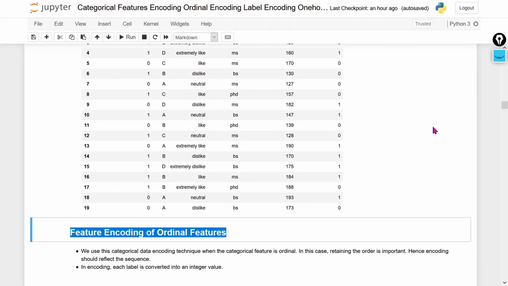Till now we have understood what feature encoding is, why it is required, what the different types of categorical variables are, and how we can perform feature encoding on the binary features. In our next video, we will understand how we can perform feature encoding on the ordinal features.